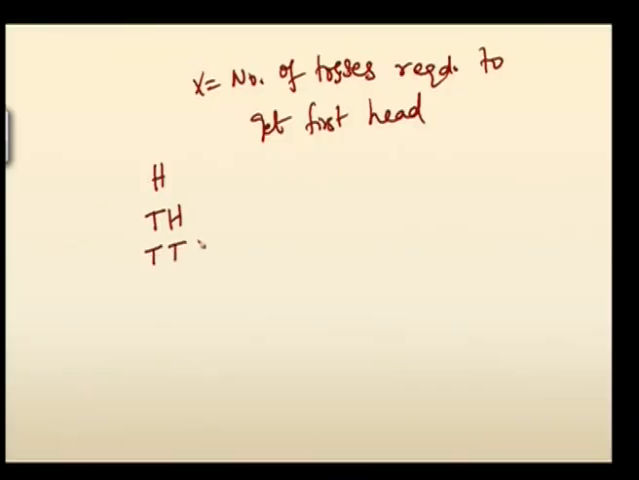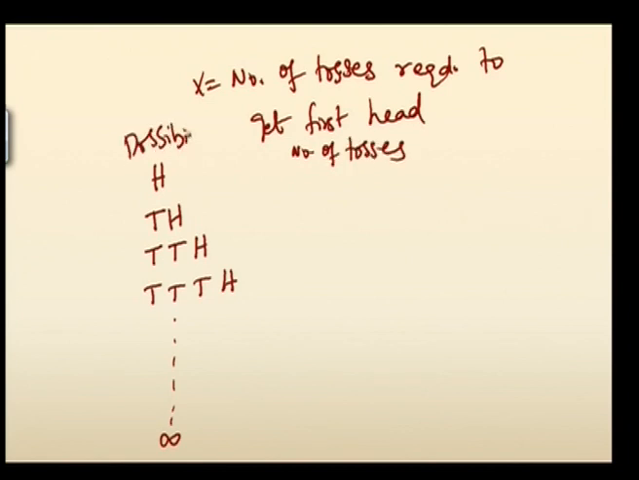Otherwise, another possibility: first time tail, second time tail, third time head. Another possibility T, T, T, H. Likewise it goes up to infinity. So, what is the number of tosses for this? For H, only one time it is tossed, so 1. Tail and head, so the coin is tossed 2 times, so this is 2. Here 3 times tossed, 4 times tossed, etc., up to infinity. So, these are your x values.